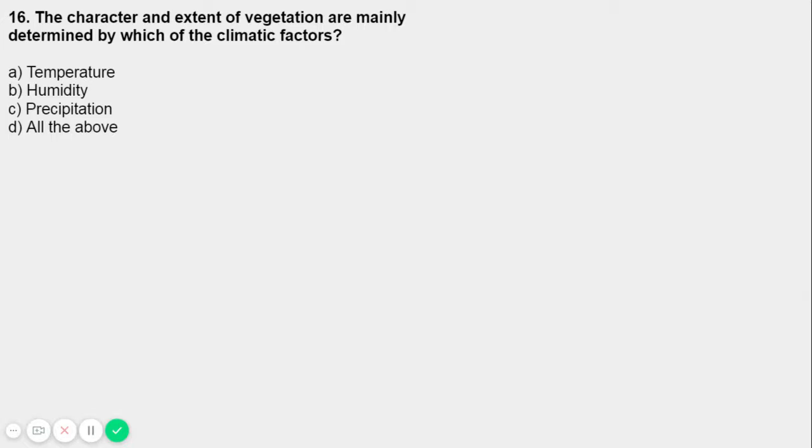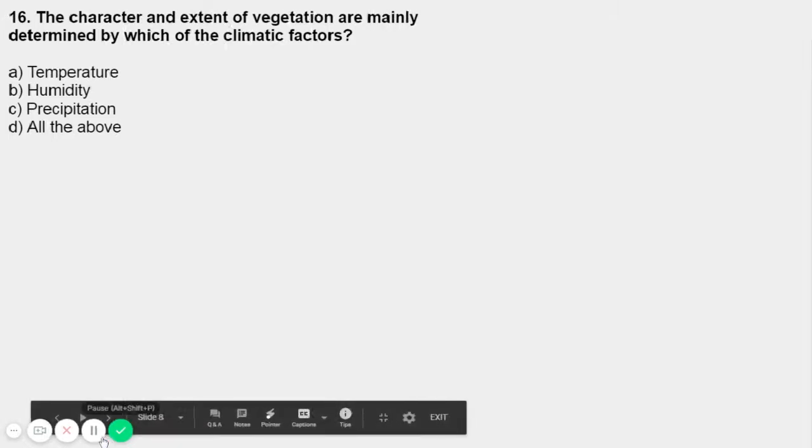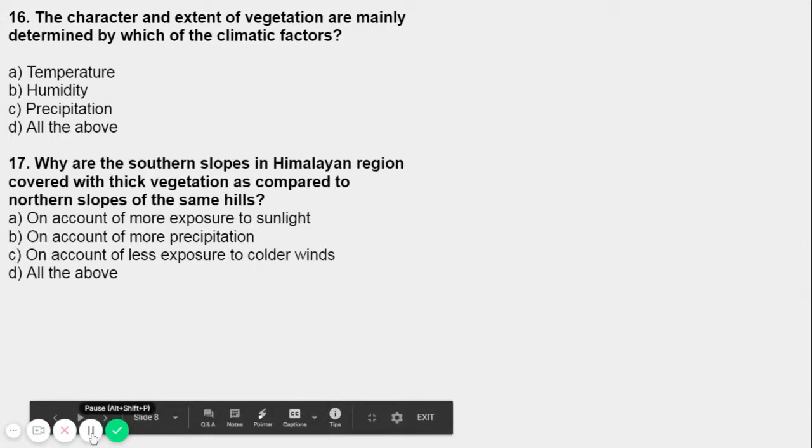So what's the answer? Obviously what we have discussed is the answer. Question number 16, the answer is all of the above. Temperature, humidity, precipitation, all are important factors which determine the character and extent of the vegetation. The question number 16, what's the answer? The option number D. So here's question number 17.